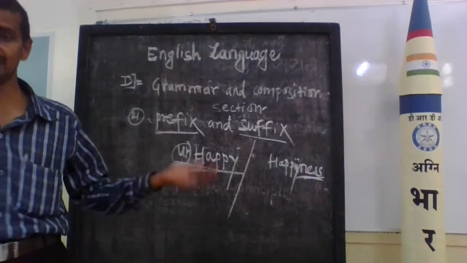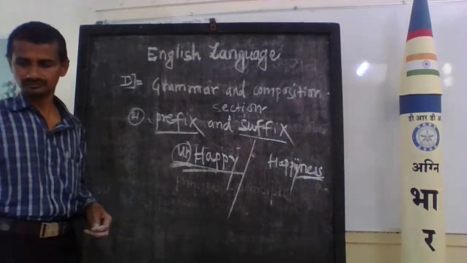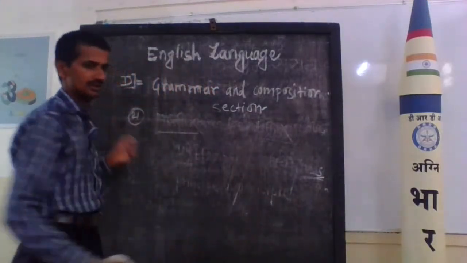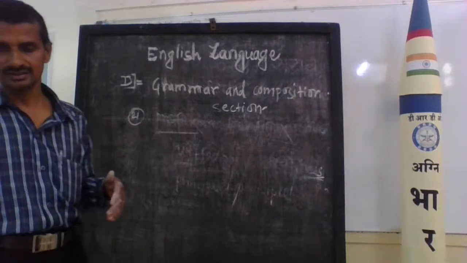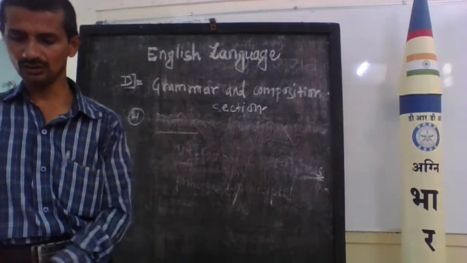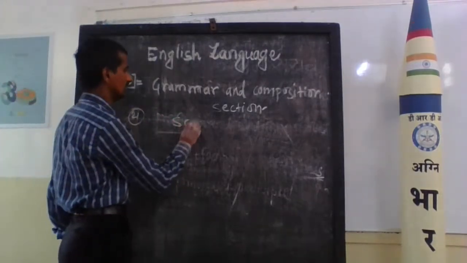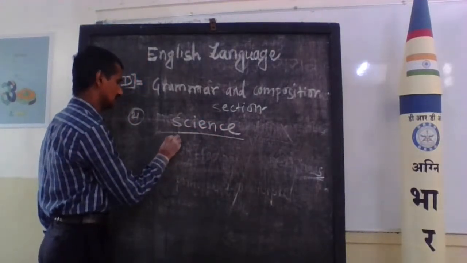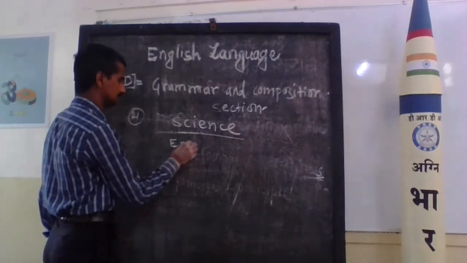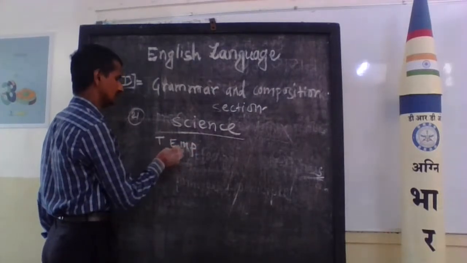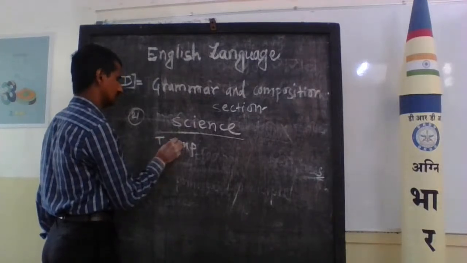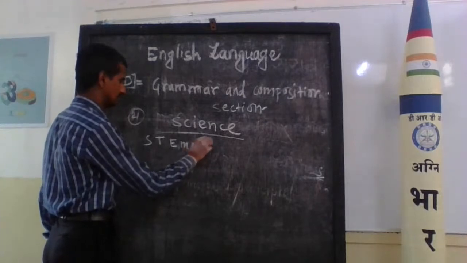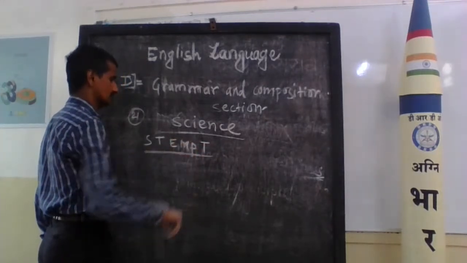Next one is jumbled letters. Jumbled letters or jumbled words. For example, science, jumbled as C-R-E-N-C-E-I-S. Or tempest, jumbled as E-M-P-R-T-E-S-T.